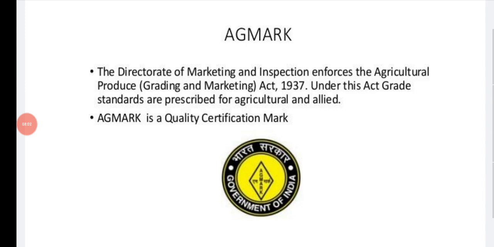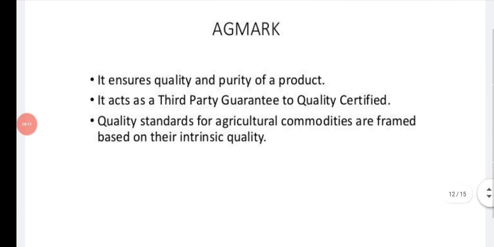Whichever product contains this Agmark, we can tell that it is not adulterated. It ensures quality and purity of the product. It acts as a third-party guarantee of quality certificate. Quality standards for agricultural commodities are framed based on strict quality. So the purity and quality of a product can be confirmed or certified by this Agmark.